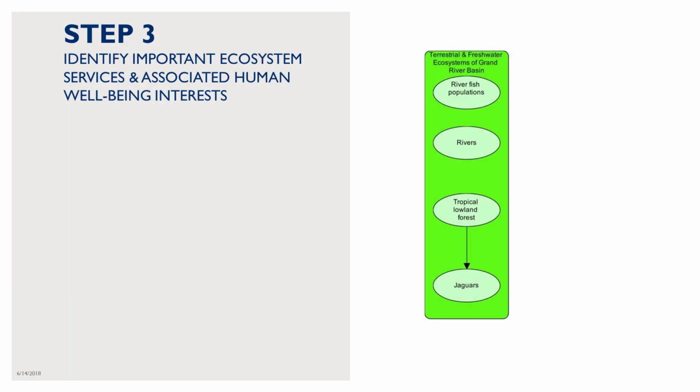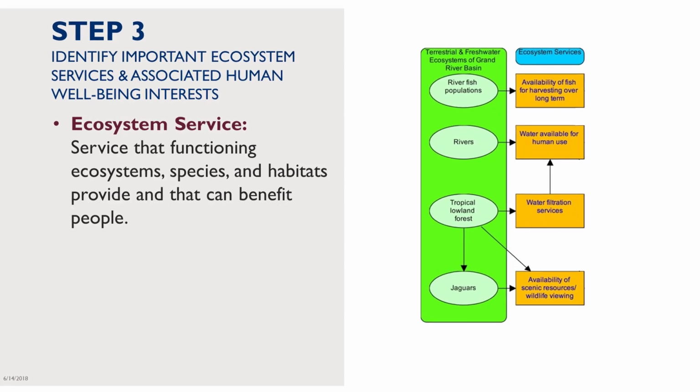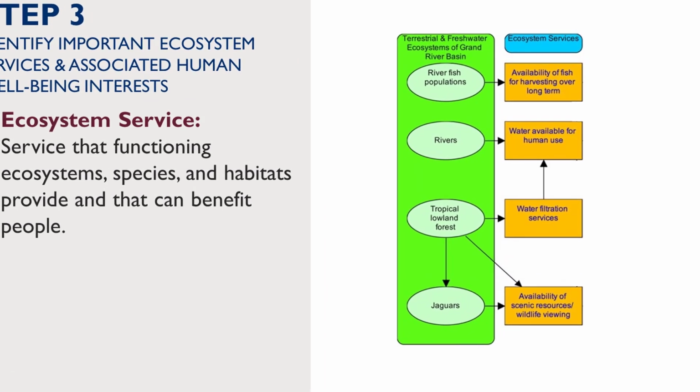In the last presentation, we looked at the step of defining biodiversity focal interests, the habitats, ecosystems, and species that you are trying to conserve or restore. In this step, your team can consider adding ecosystem services and human well-being interests. Functioning ecosystem species and habitats provide ecosystem services that can benefit humans. These are represented by the orange boxes to the right of the green program scope box and connected by arrows coming out of the relevant biodiversity focal interests.